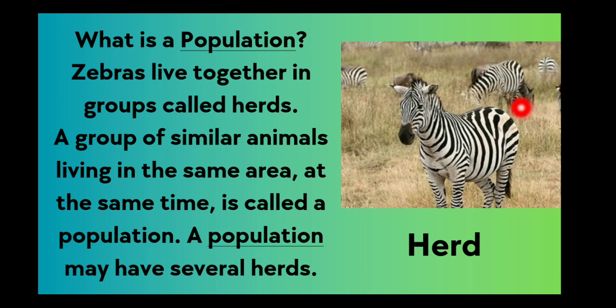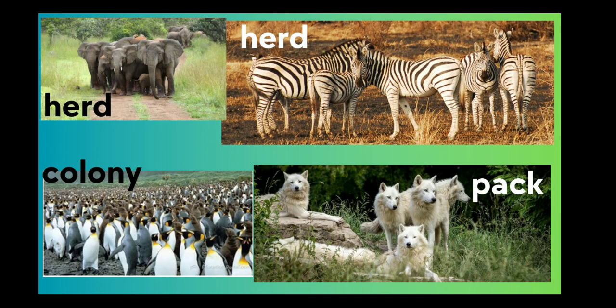So this is the herd of zebras. Then we can have herds of elephants, herds of zebras, a colony of penguins, and a pack of wolves. All of these are different populations that live at the same place at the same time. So these are populations of zebras, of elephants, of penguins, and of wolves.